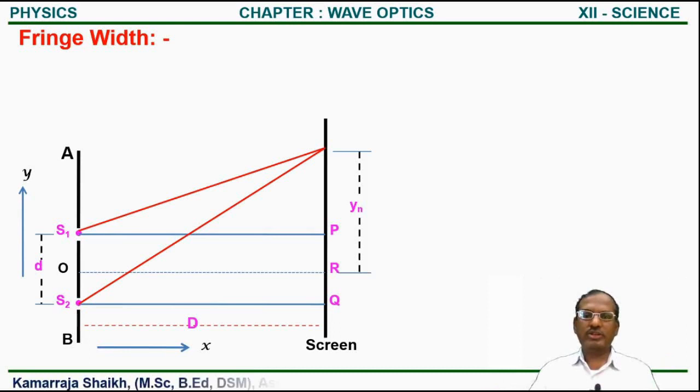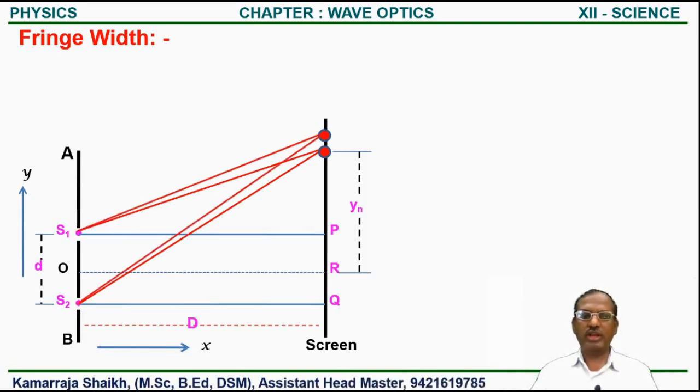So we see the next successive fringe on the screen, obtained due to light waves coming from S1 and S2, and let it be the n plus 1th fringe. So its distance from the central bright fringe will be yn plus 1.